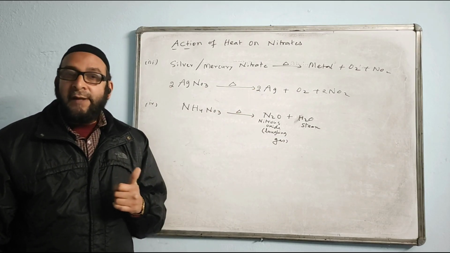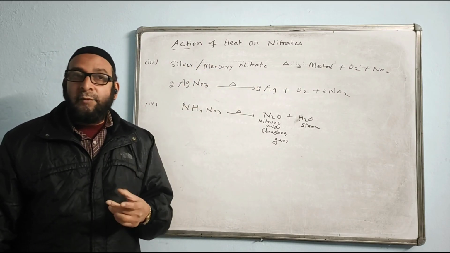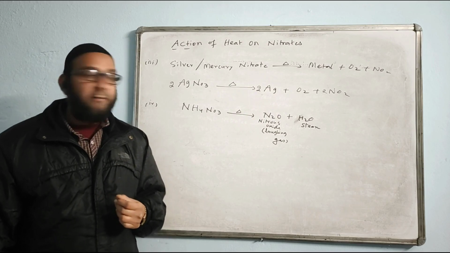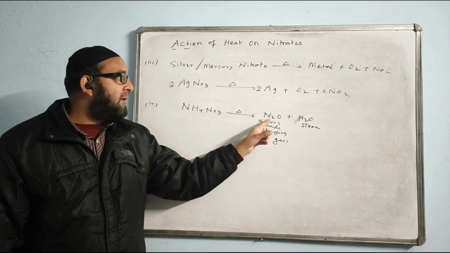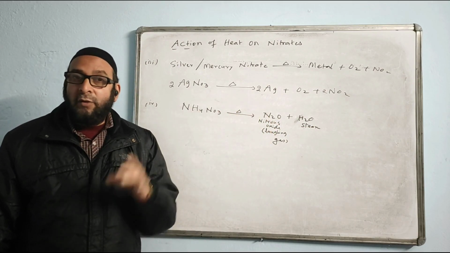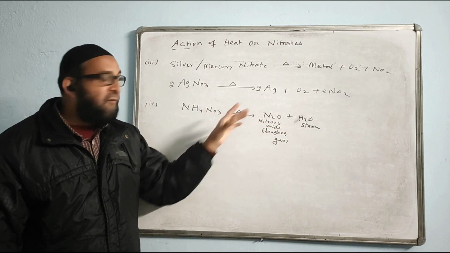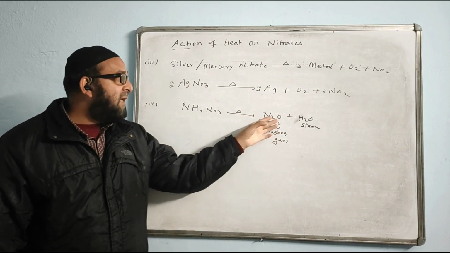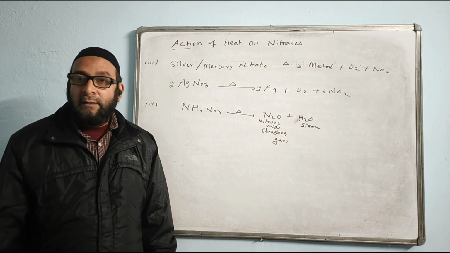Third category, we have silver or mercury nitrate with O2 and NO2, again the reddish brown fume but with direct metal. And the fourth category, the gas is neither oxygen nor nitrogen dioxide, but a different gas, nitrous oxide, a laughing gas. This is gas and this is steam. So there is no residue here.